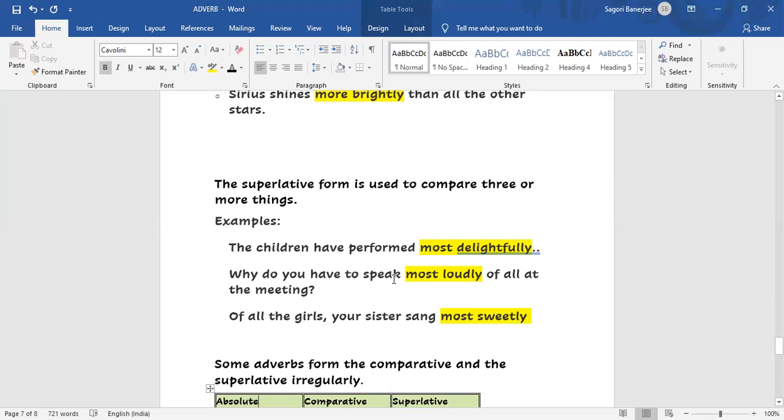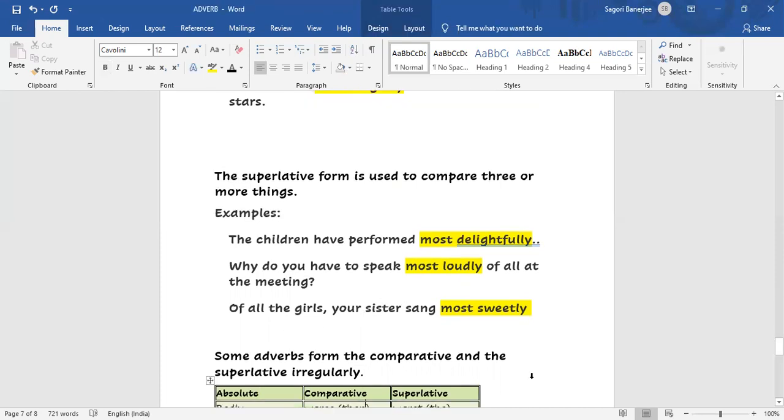Why do you have to speak most loudly of all? So again, "of all" means more than two. Most loudly: loudly is the adverb. It has come with "most", that is the superlative form. Of all the girls, your sister sang most sweetly. So this is the process.